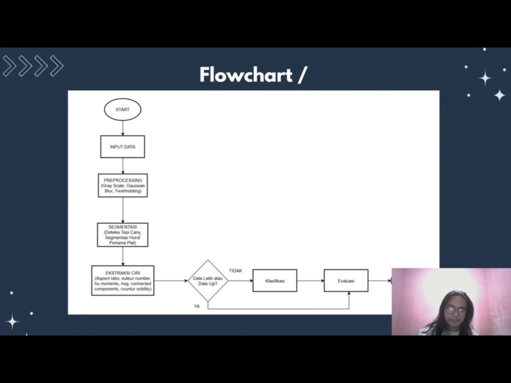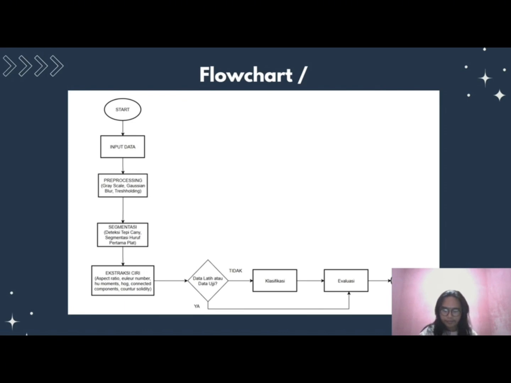We start by loading the reference HOG feature data from a file. If the data isn't found, an error is shown and the program stops. Otherwise, the GUI opens, allowing the user to select an image of a license plate. The system then extracts HOG features from the image and checks if the extraction was successful. If not, an error appears.